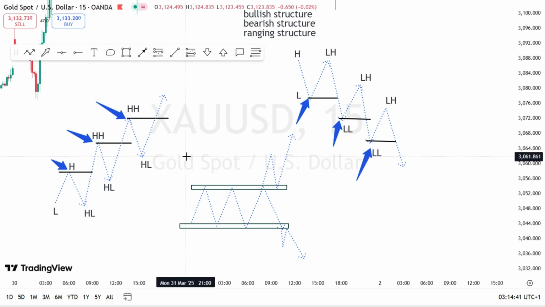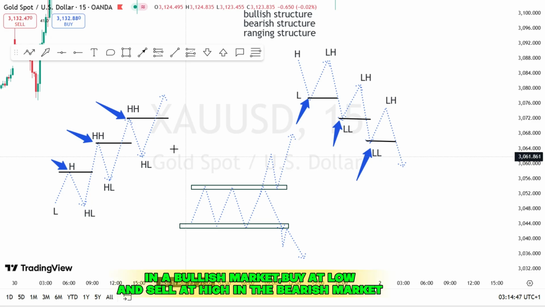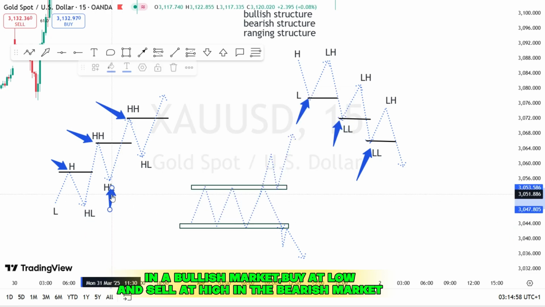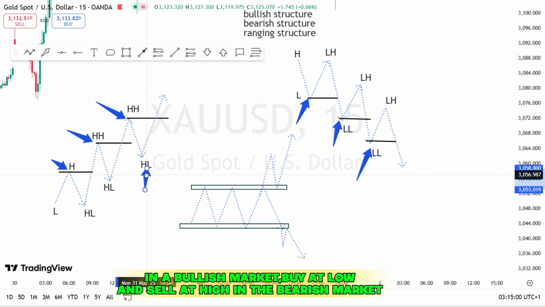Take note of this. So now in the bullish market, we buy from the lows. Now the higher lows, we buy from here. We buy here, we buy here, we buy also here.